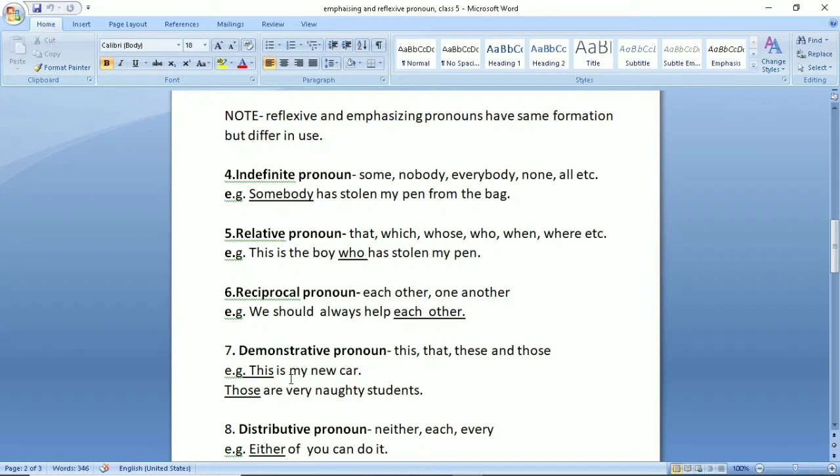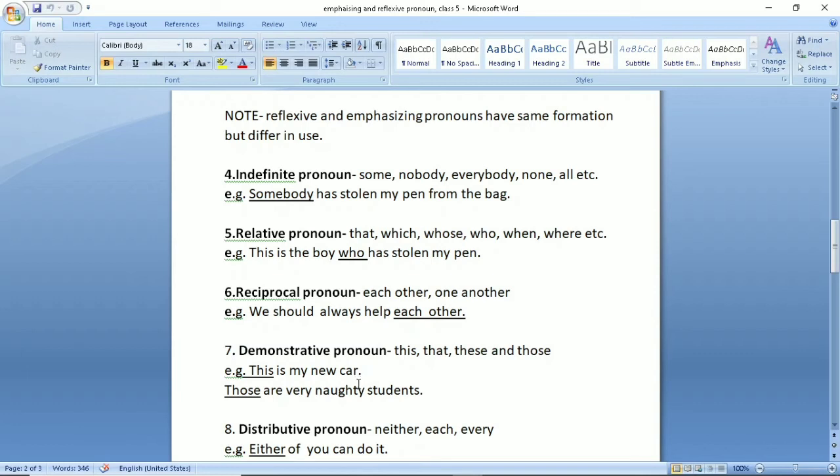See, this is my new car. This is a demonstrative pronoun and car is a noun. You cannot say this car is new, because if you write car immediately after this, then this will become a demonstrative determiner. But here we are studying about demonstrative pronoun.